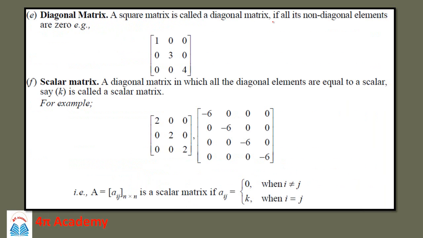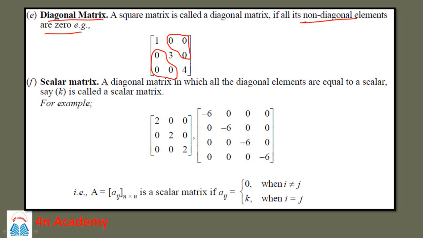A square matrix is called a diagonal matrix if all its non-diagonal elements are 0. For example, here the elements along this diagonal are non-zero elements like 1, 3, 4. They are the elements on the diagonal and they are non-zero, while the rest of the elements, other than the diagonal elements, are called the non-diagonal elements, and if the non-diagonal elements are 0, then such a matrix is called a diagonal matrix. It simply means that only the diagonal elements are present while the rest of the elements are 0.